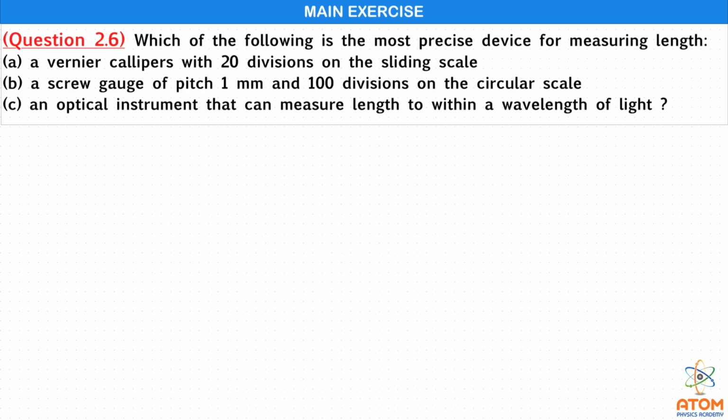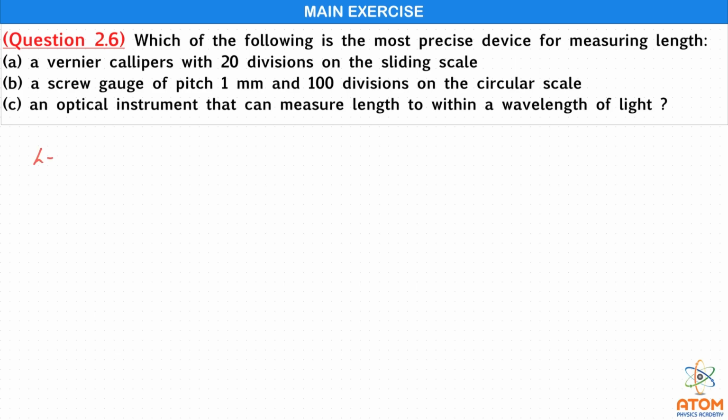See, precision depends on least count of the measuring instrument. More the least count, less the precision. Less the least count, more the precision of the measuring instrument. Now, particularly for vernier calipers and micrometer screw, we can use this equation of least count.